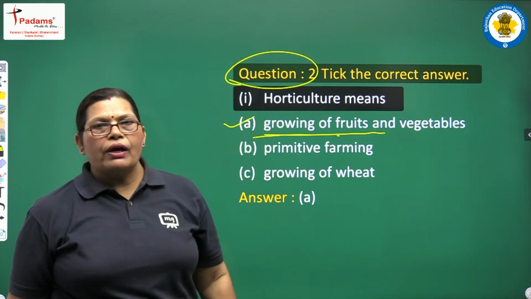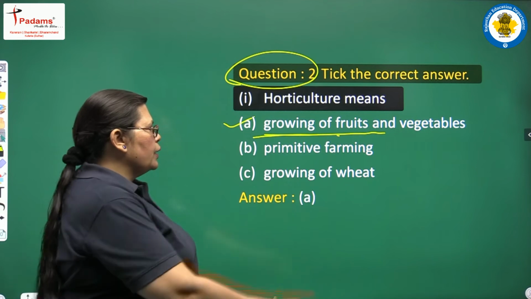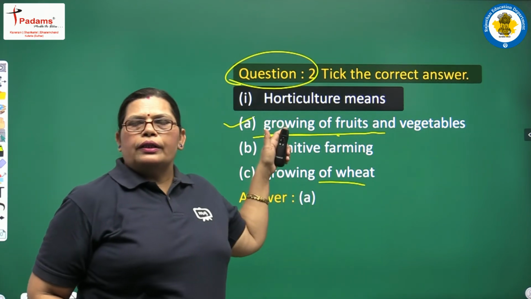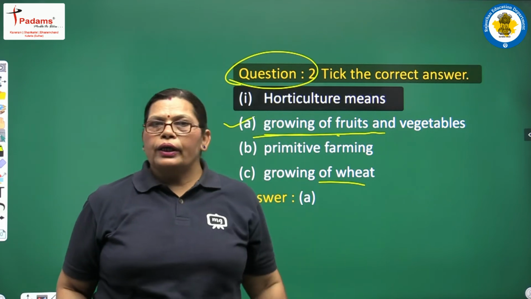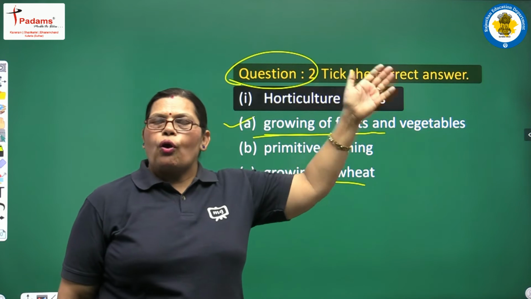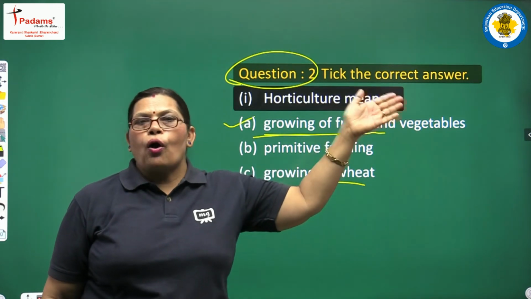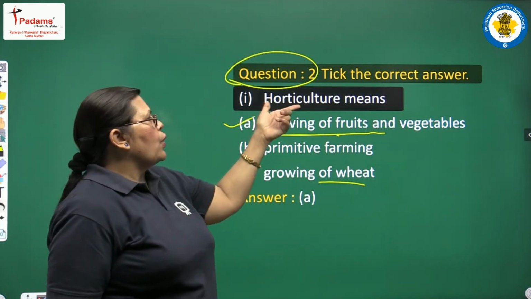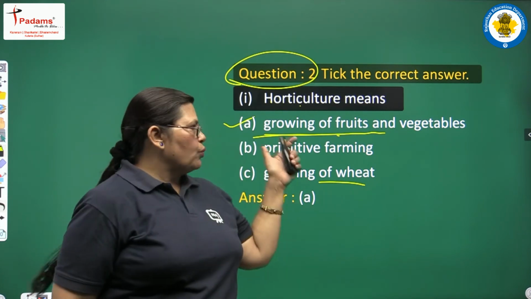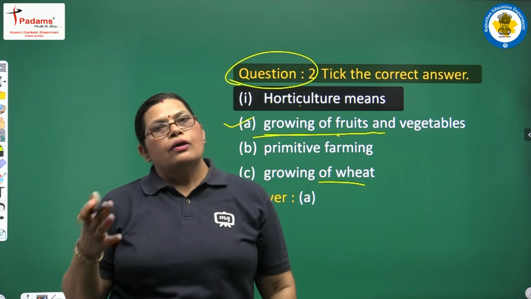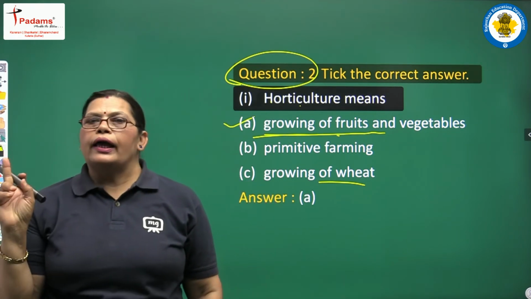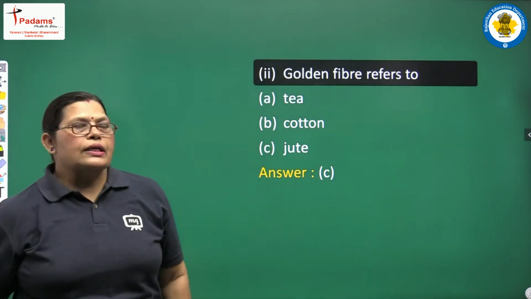The next one is primitive farming. No, primitive farming is not included in this, and growing of wheat is totally not included in horticulture. Okay. So, the best result is growing of fruits, vegetables, and flowers for commercial use. So, in horticulture, option A is correct: growing of fruits, vegetables, flowers and other things for commercial use. Our next question is here.